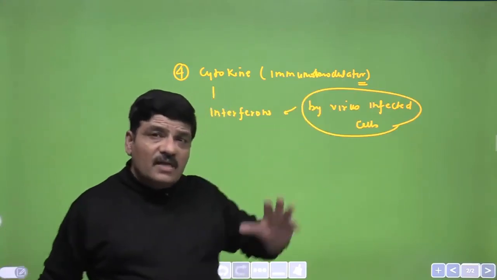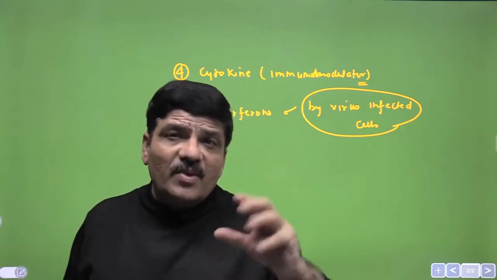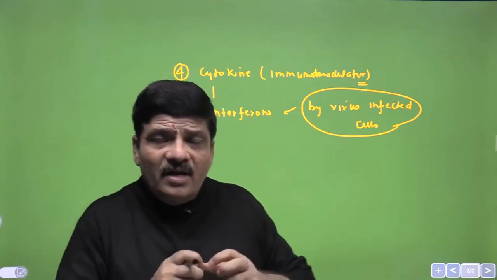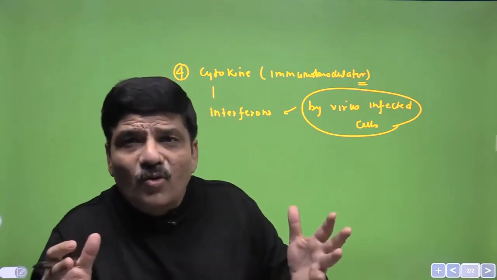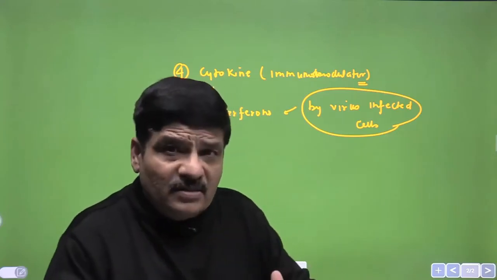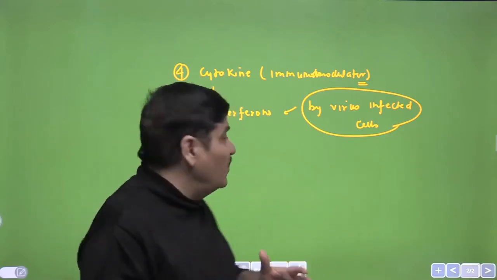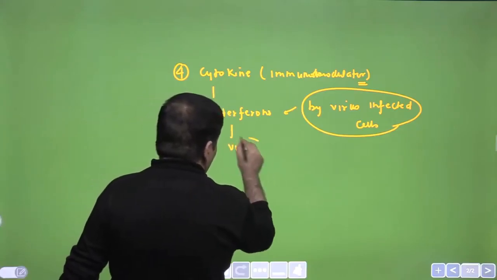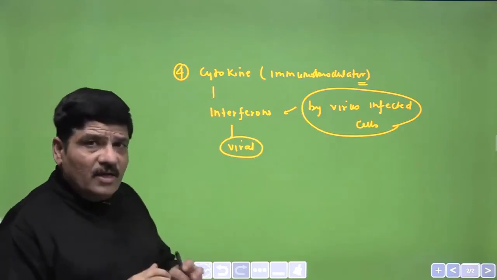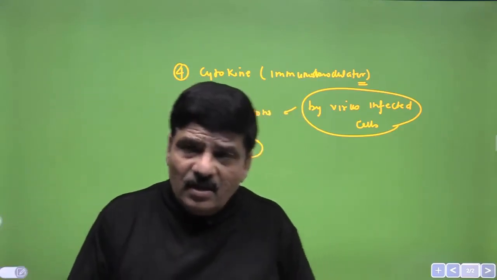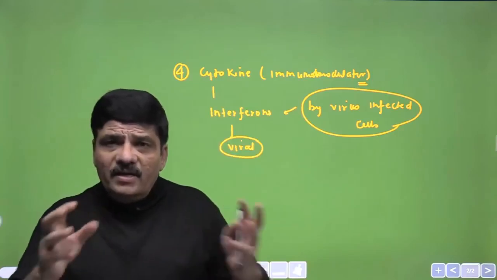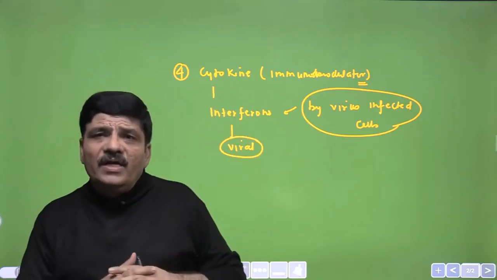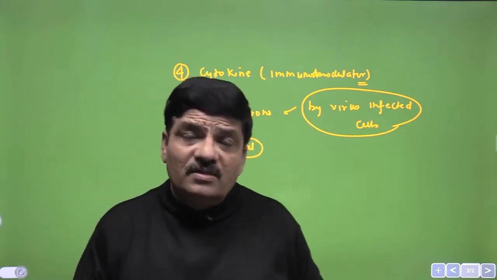It is secreted by the cells that have already been infected by the virus, and in the best of scenarios, when they are secreted, they heighten the immune response of the adjacent cells against the virus, and therefore help control viral infections. So if the body is having a viral infection, it is likely that the level of interferons will be increased. When the virus infected cell releases the interferon, it heightens the immune response of the adjacent cell, and this is how the body is able to fight a large number of viral infections.